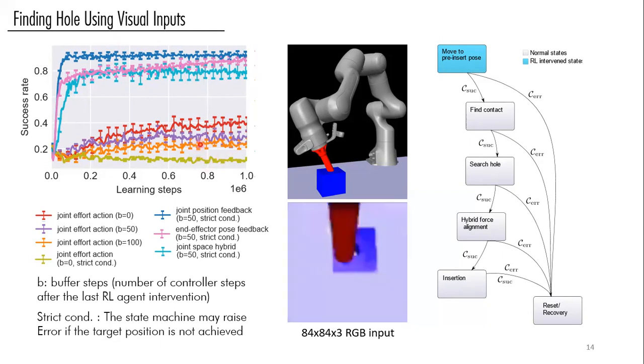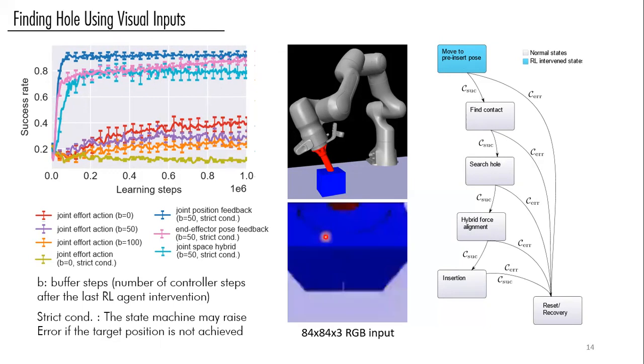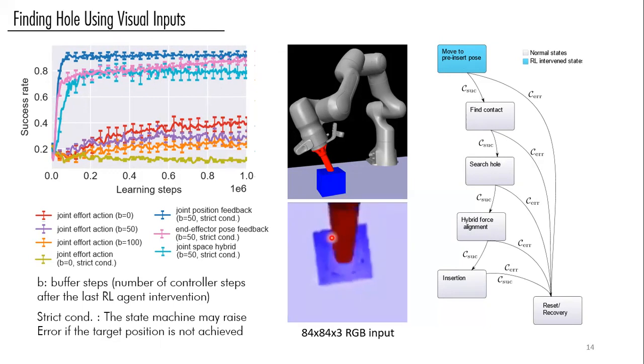Whereas for the residual policy learning, the more opportunity the controller has, the worse the performance would be, because the controller will have more opportunity to bring this peg to the goal that it has, and that goal is not as optimal as the one the reinforcement learning policy is actually trying to promote.